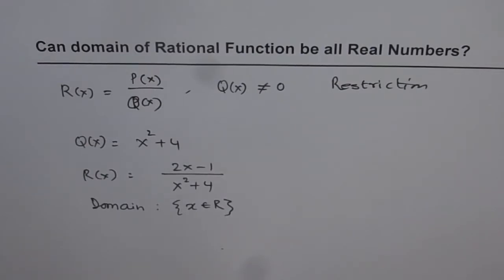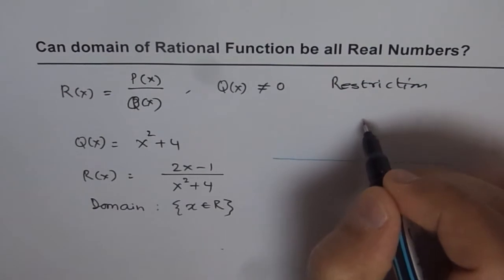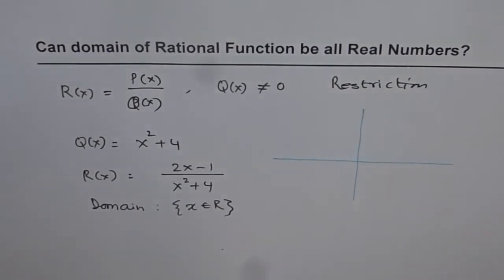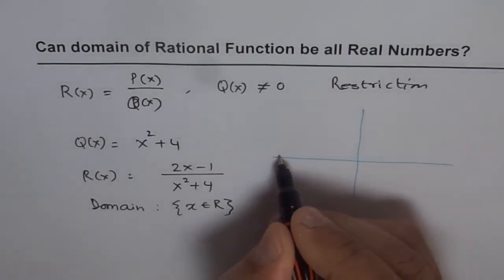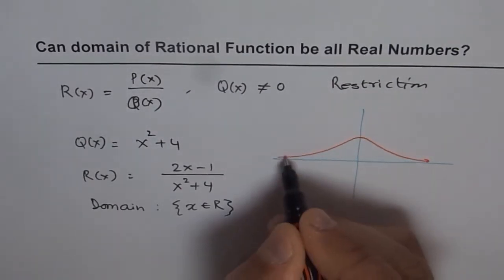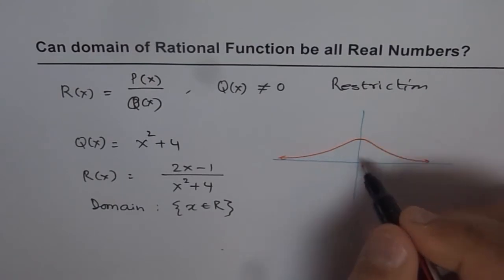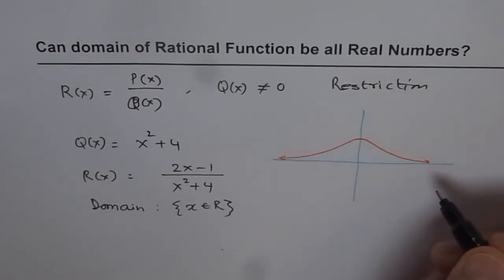So you will come across so many graphs which will be graphs of rational functions and which may look like something like this, for example, like this. Do you see that? This kind of a function is a graph of a rational function, but it has no restriction, do you see? So that is what I'm trying to focus on.